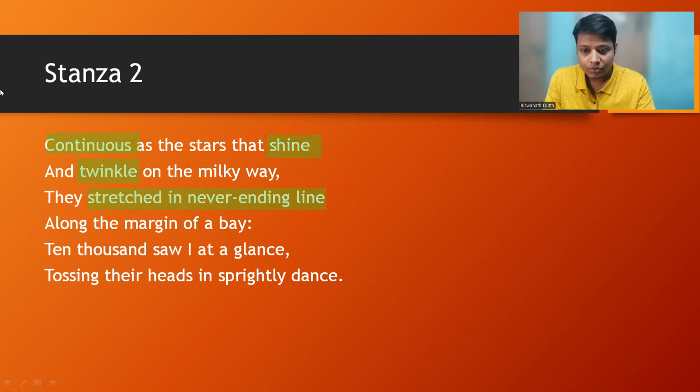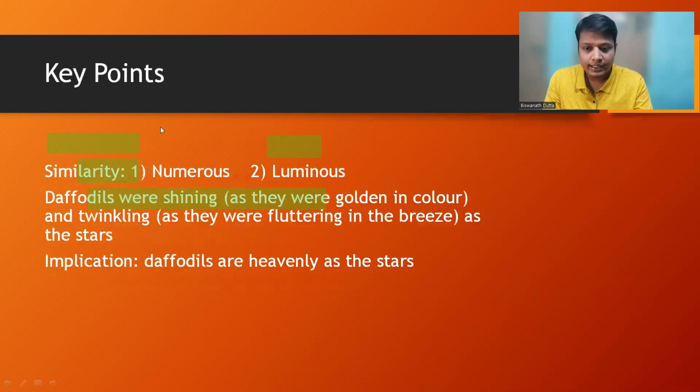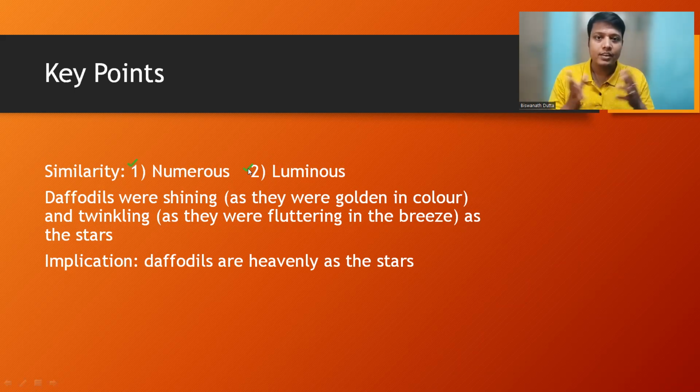Okay, let me show you the next slide for your better comprehension. Here it is. Let me at first clear the drawings. The first point of similarity here is numerous. Here you see, this is the first point of similarity, and I have told you this one. The second point of similarity is luminous. Luminous is the adjective form of light. Light means bright, shining, twinkling.